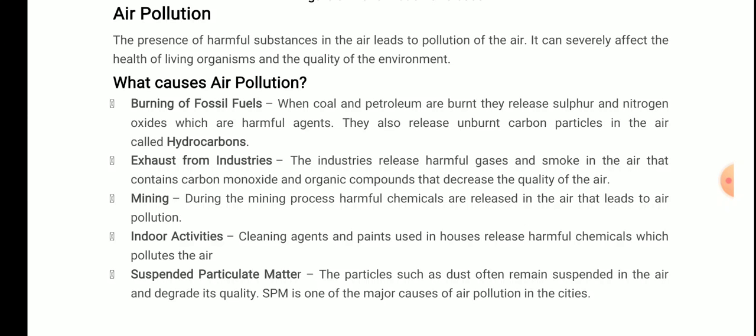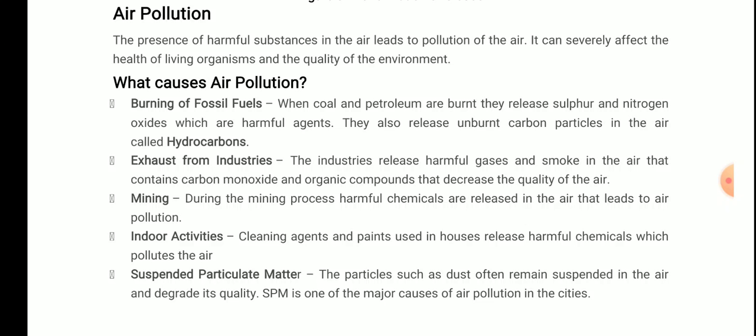The next cause of air pollution is exhaust from industries. The industries release harmful gases and smoke into the air that contain carbon monoxide and organic compounds that decrease the quality of air.